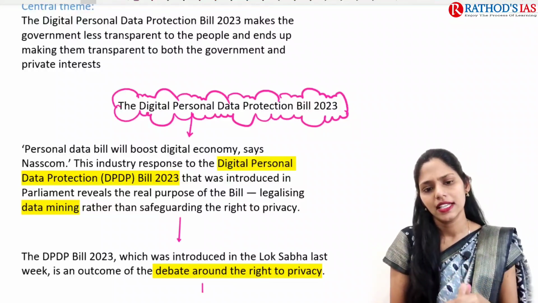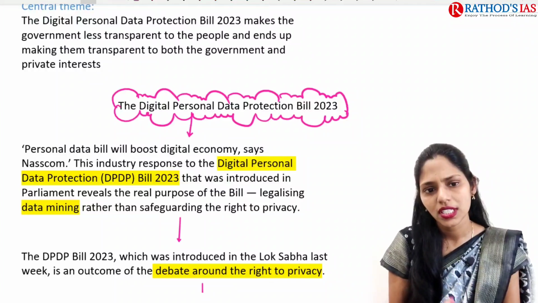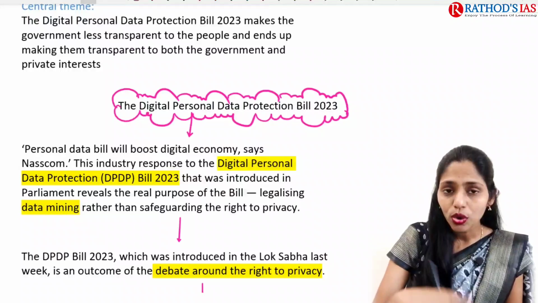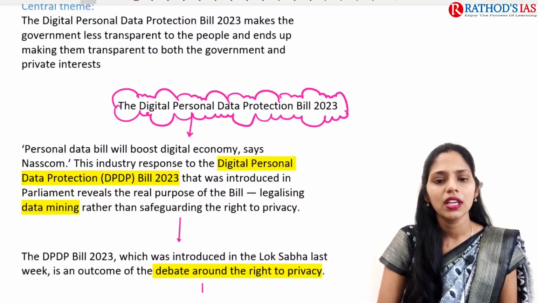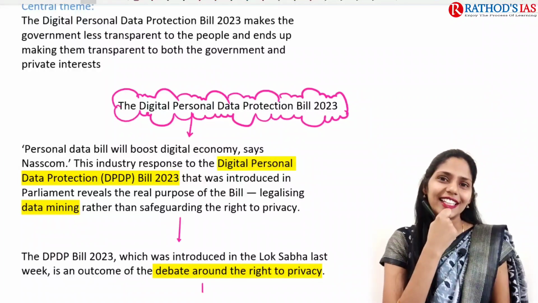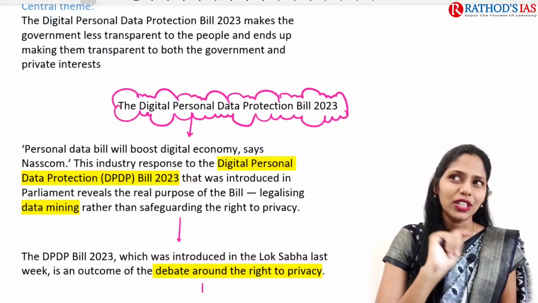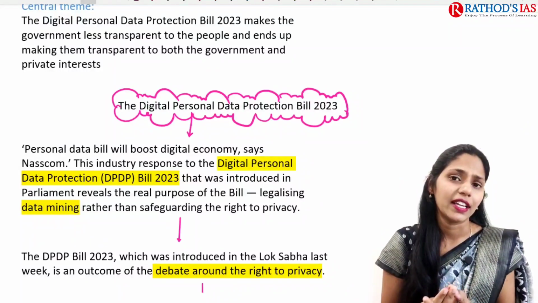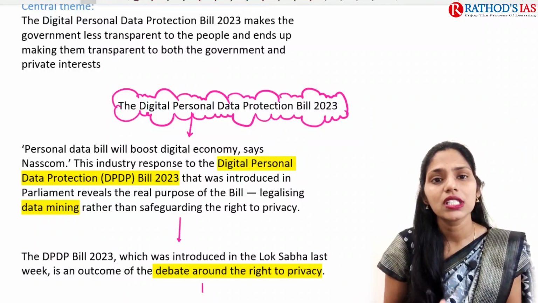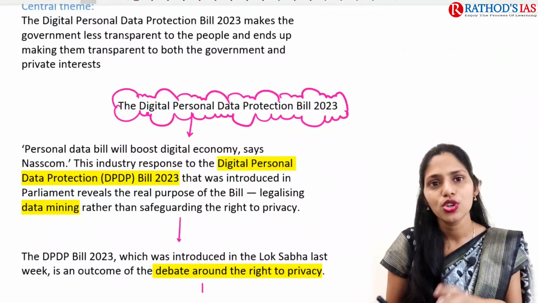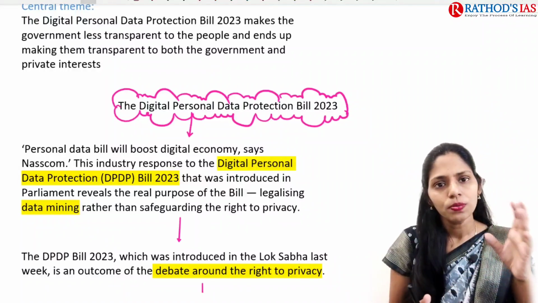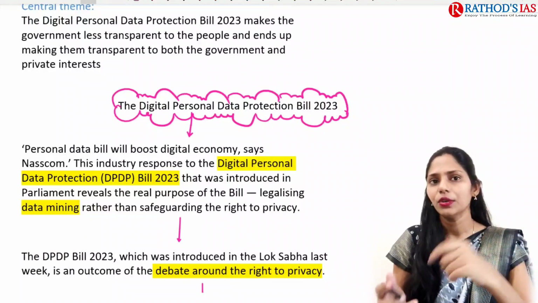And this article says that because of this Digital Personal Data Protection Bill 2023, which is focusing on boosting the digital economy, this is what was said by NASSCOM. We already discussed this article, I think two days back, in the Hindu PDF. NASSCOM came up with a forecast that because of this Digital Personal Data Protection Bill, it is going to increase the digital economy. So it is a forecast of NASSCOM. Because of that article, now we have got the editorial.